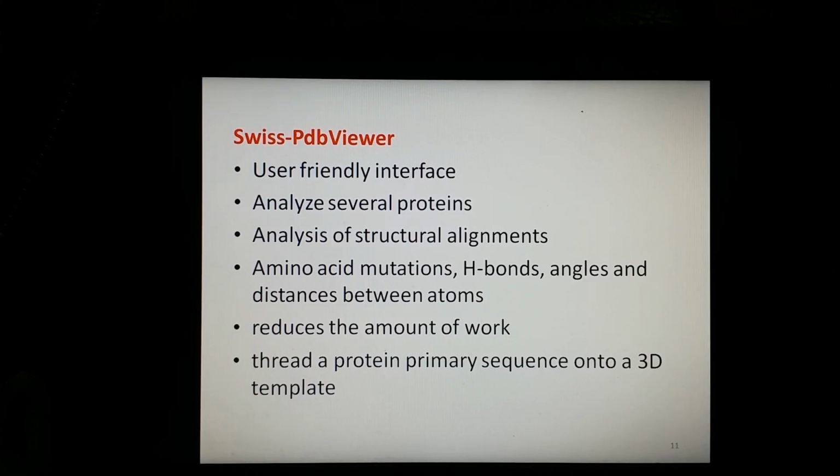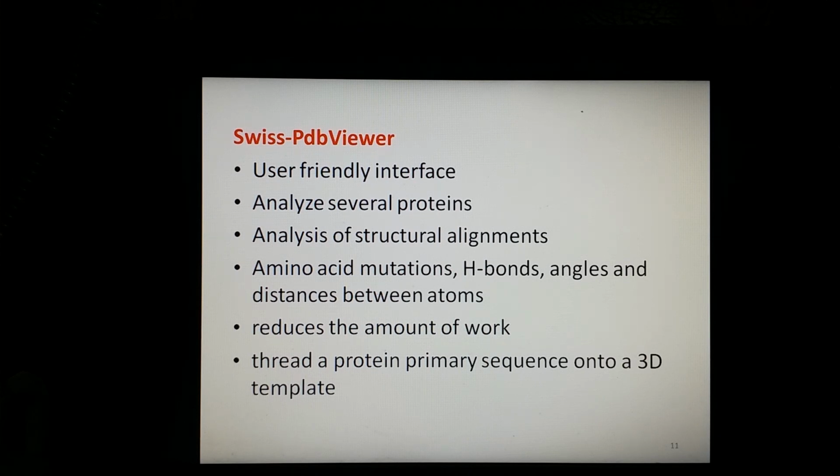The next tool that we are going to discuss is Swiss PDB Viewer. It is an application that provides a user-friendly interface by allowing you to analyze several proteins at the same time. Meaning you can analyze multiple proteins at one time, which is quite useful rather than analyzing proteins one by one.